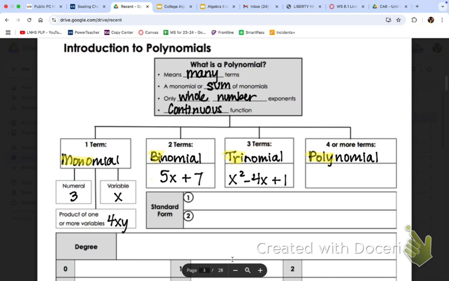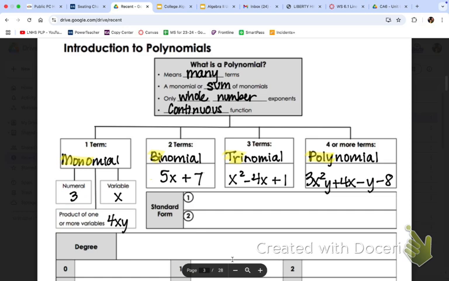What could we do if I have like, use Miss Waller's example because it's better than mine. Oh, this one's a little crazy. 3x squared y plus 4x minus y minus 8. Woo! So it could have a combination of two different variables.